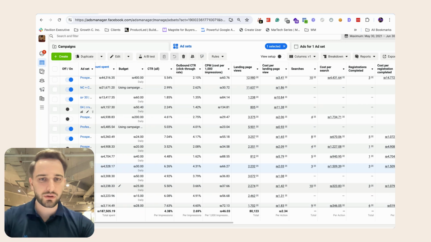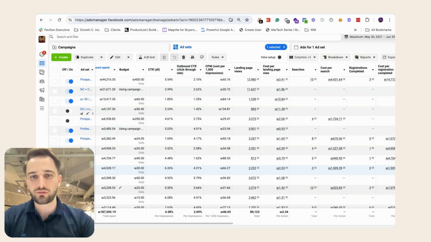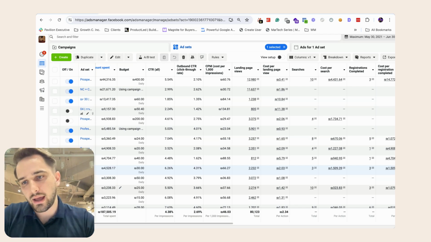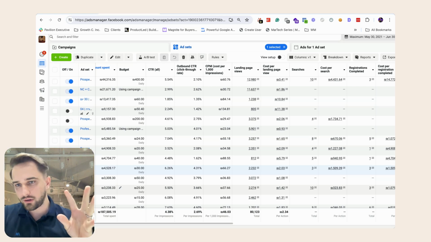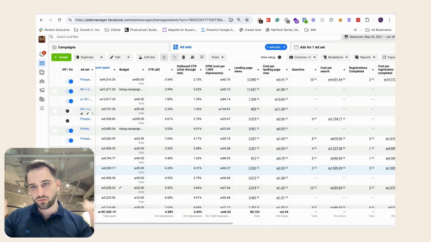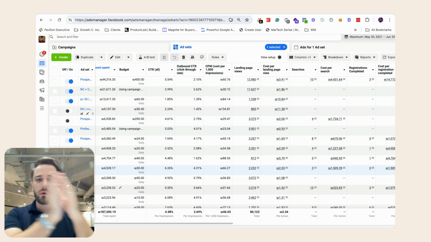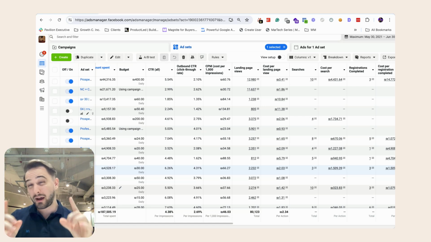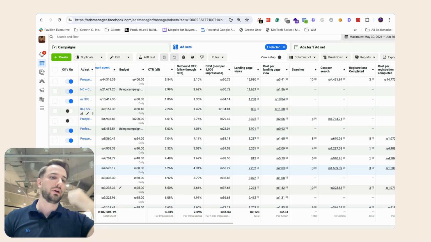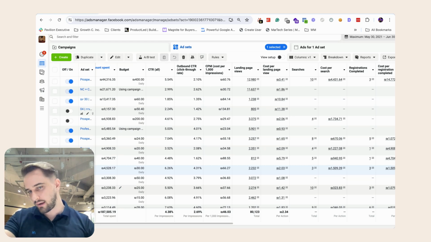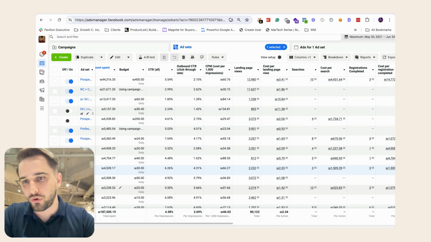So this and many other reasons is why we've created AdAmigo.ai, the world's first AI chat agent for meta advertisers. And with AdAmigo.ai, we make it as easy as just writing a question, and our AI agent goes through the data and gives you the insight and the information so you can then go and take action. Now, keep in mind also AdAmigo can take the action, right? So you have it all in one beautiful workflow. Get insights, have AdAmigo consult you on what to do next, and then ask AdAmigo to take action for you.